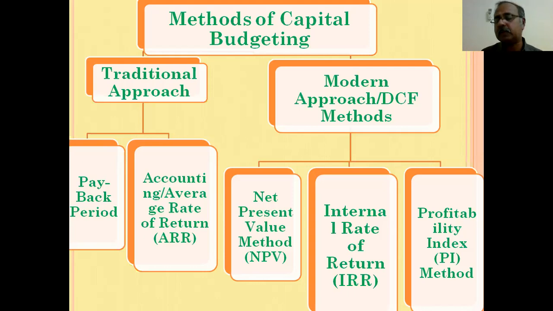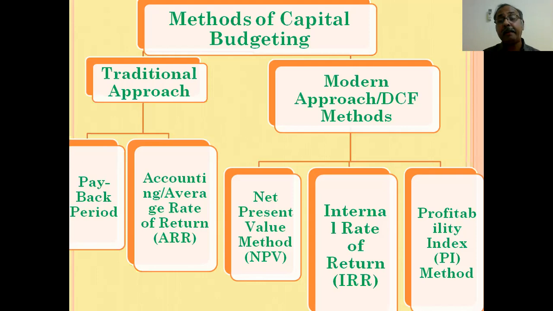The major difference between traditional and modern approach is that in traditional approach, we are not considering the time value of money, whereas in modern or DCF method, we consider the time value of money. And traditional methods consist of two important methods.